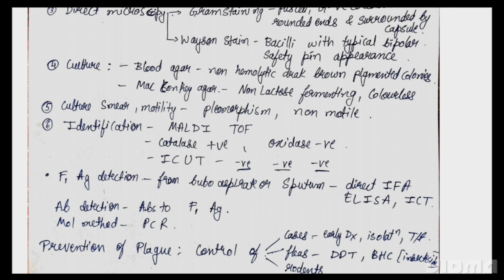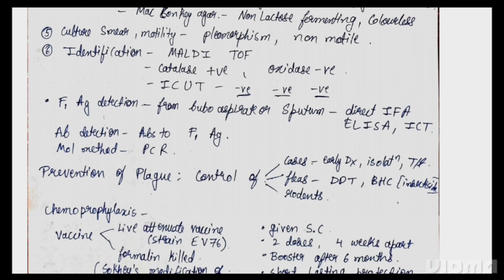Now, cultural smear and motility: it is pleomorphic. Pleomorphism means a variable number of shapes is seen, and it is non-motile. Identification is by MALDI-TOF. In biochemical tests, we see catalase positive, and all the remaining are negative. Oxidase is negative, and ICUT, that is indole, citrate, urease, and triple sugar iron test, all are negative, and no H2S is seen.